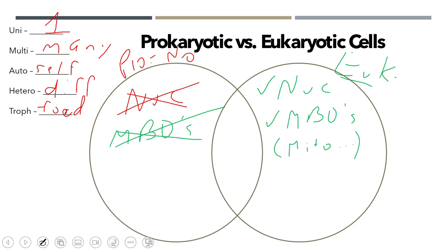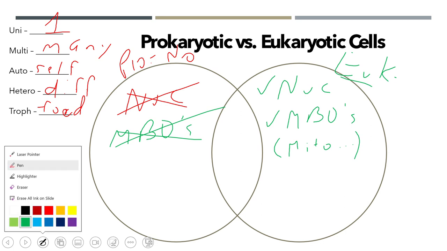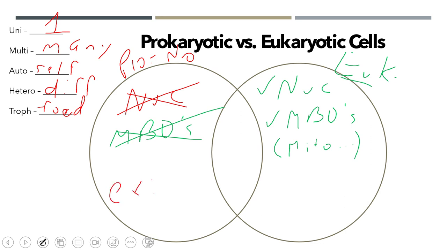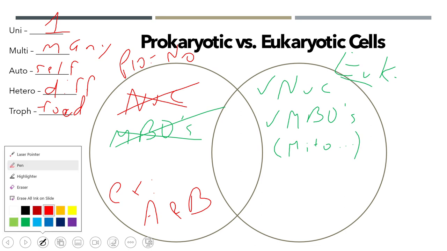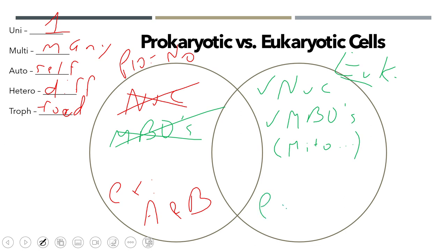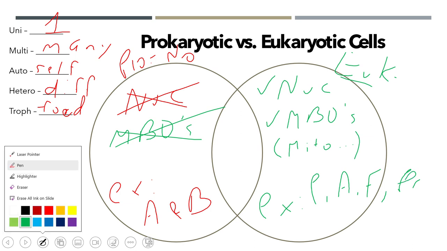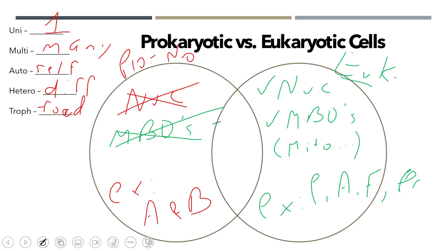Now, your prokaryotes, again, these are your archaea and your bacteria. Right? Your eukaryotes, these guys, that's supposed to be in red, sorry. Right here, the MBOs. Crossed out, that's supposed to be in red. But your eukaryotes, that's your plants, your animals, your fungi, your protists, right? Now, great, we've talked about how they're different. Now we gotta discuss what they have in common.